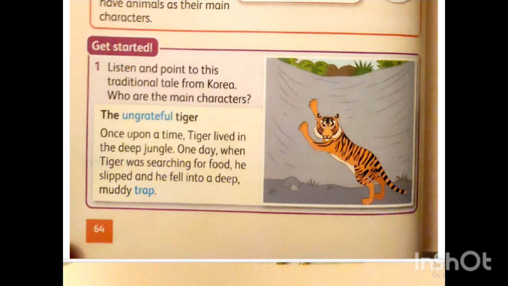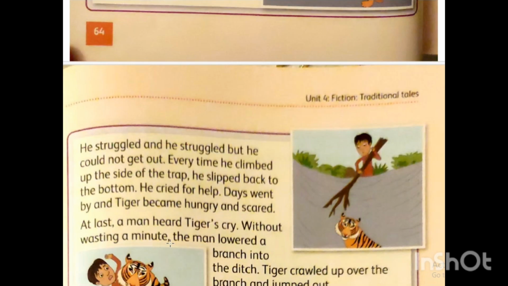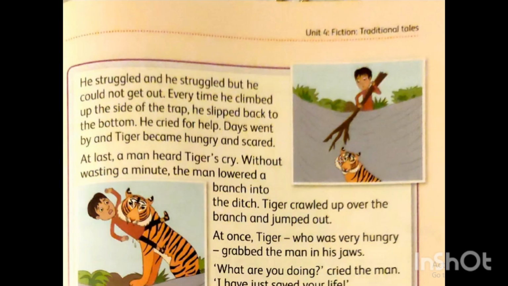What is the meaning of slip? Slip means lost his balance. When he was walking, he slipped, means he lost his balance and fell into a deep trap of mud. Say mud. What's the meaning of trap? A long deep hole. Do you know the meaning of hole? It means a small opening in the wall or on the ground. Now let's continue. He struggled. He tried again and again to get up, but he couldn't get out of this hole.